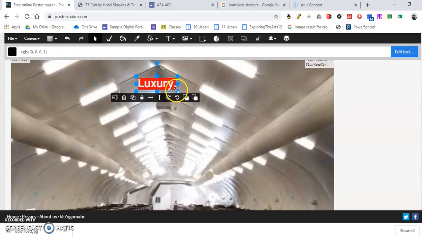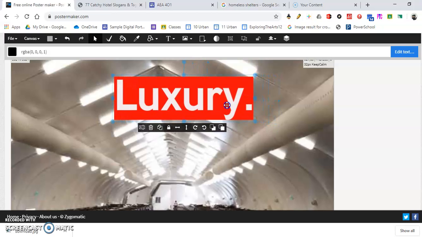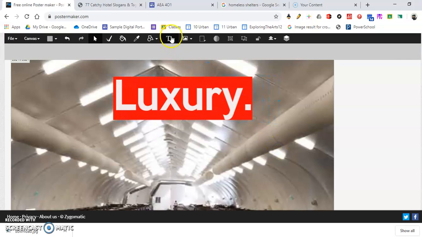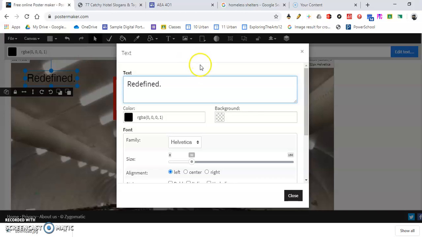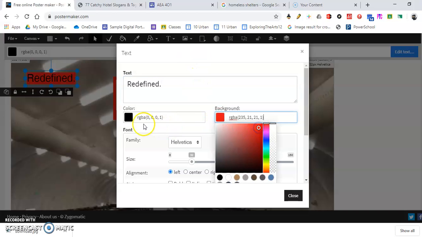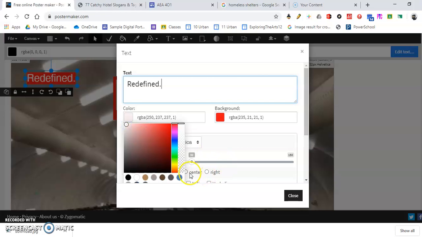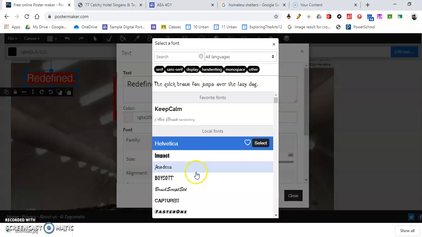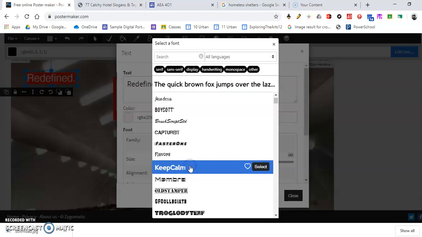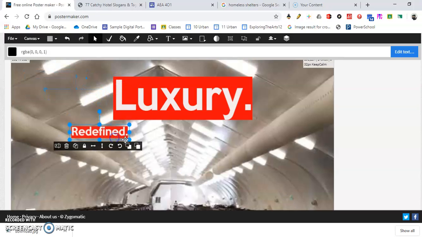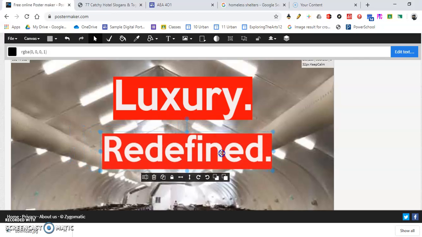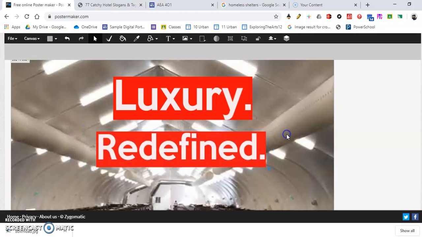So here's my text here. I have "Luxury," so I'm going to add my second one here. I have "Redefined." I'm going to do the same thing, put the background white, have it in the center. So there's tons of different fonts. Now, talking about the fonts, it could be really ironic. If you have some saying that is maybe a nasty or mean saying, it's ironic if you have it in very cursive, beautiful writing, right? That plays with the meaning as well.